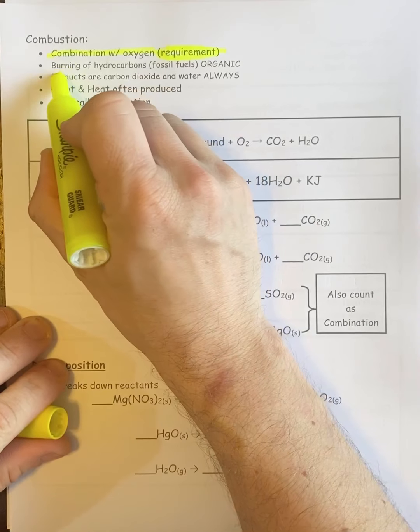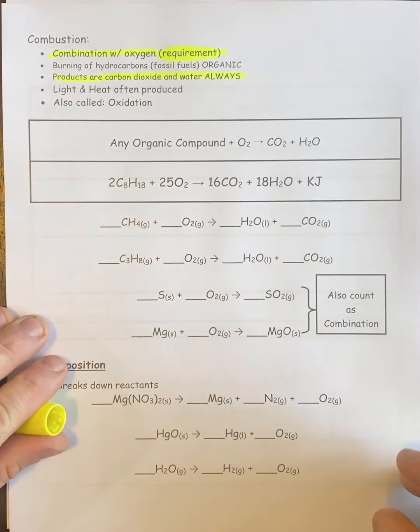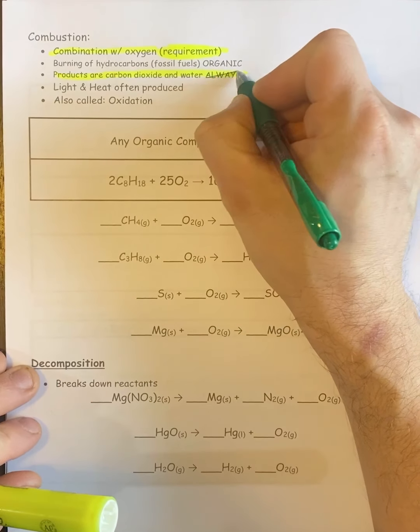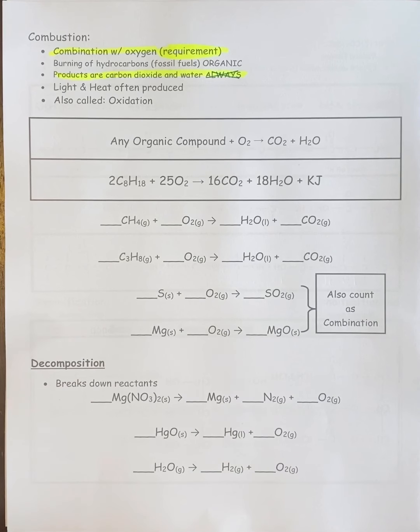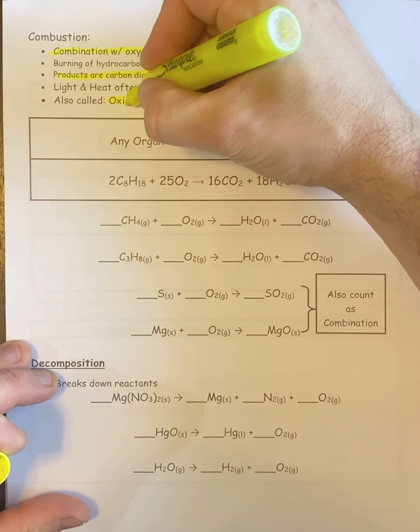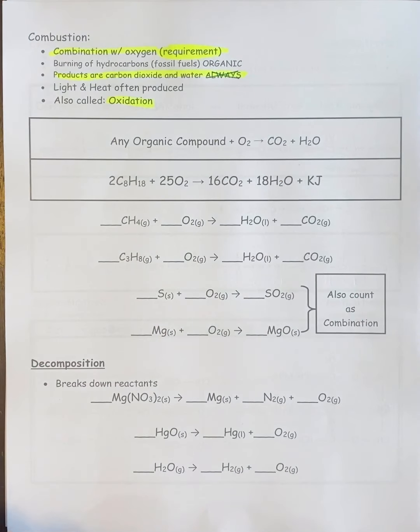Your products are carbon dioxide and water. That's almost always true, well, not always true, believe it or not. So let's just make this more accurate. I guess often is a better word. Light and heat are a product, although we don't always see it. And another name for combustion is oxidation. So it could be called either one.